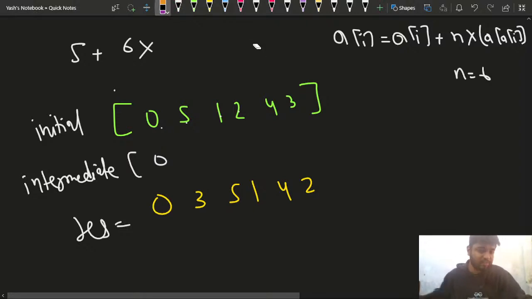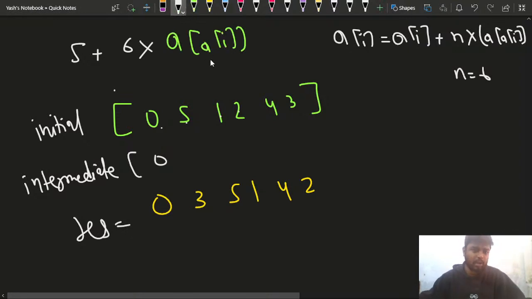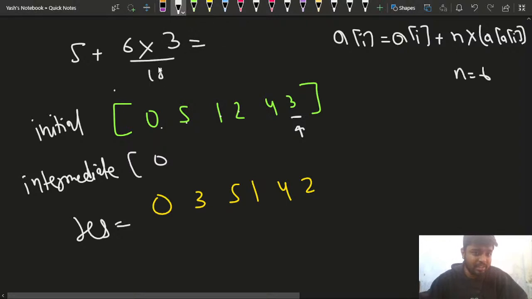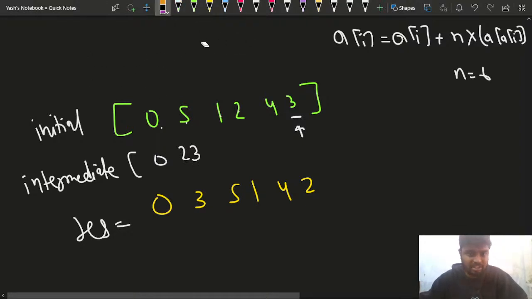Please give me a +1 in the chat if you understood this much. So what I'm doing here is a of i. The current element a of i is nothing but 5. Now which is the element at index 5? It is 3. Since it is 3, this will be 18, plus 5, so I'll get 23 here. So the current a of i is 23, and that's perfectly fine.